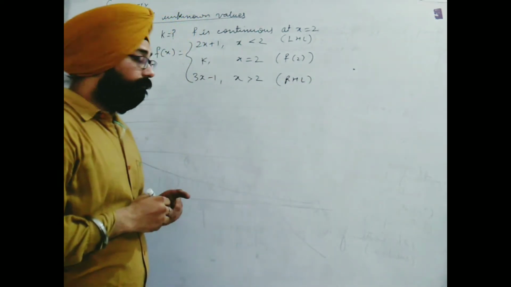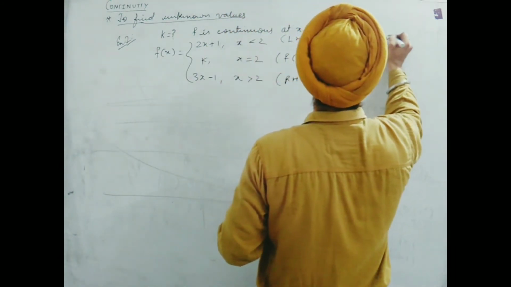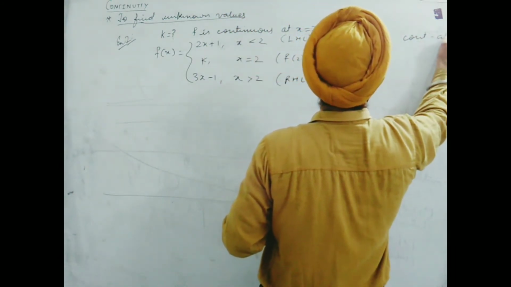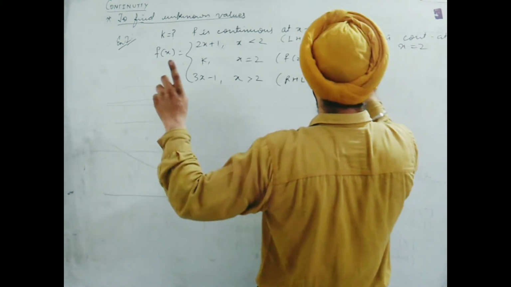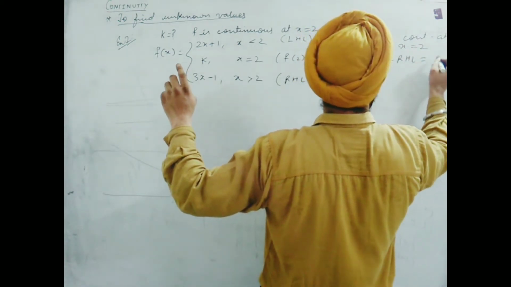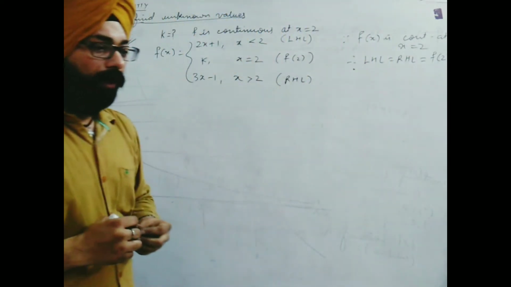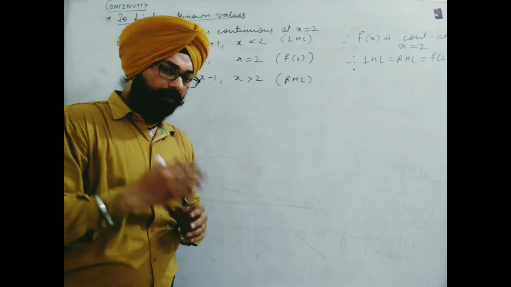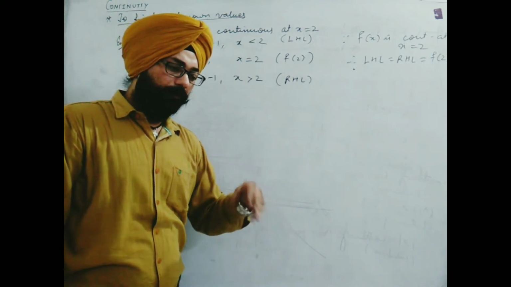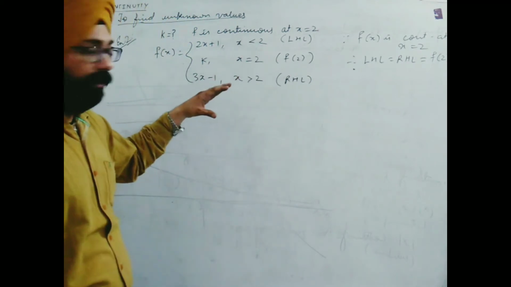But we know that since f(x) is continuous at x equal to 2, therefore LHL equal to RHL equal to f of 2. By the way, whenever equations with an unknown variable are given, a few students and teachers like to put the value directly.